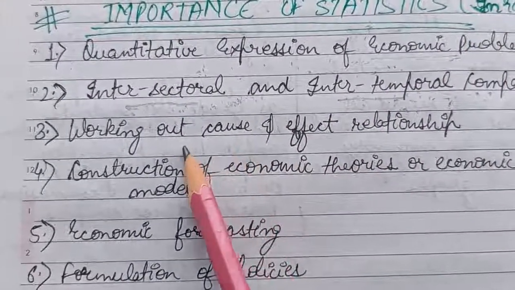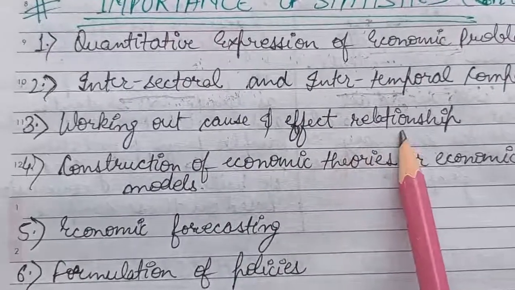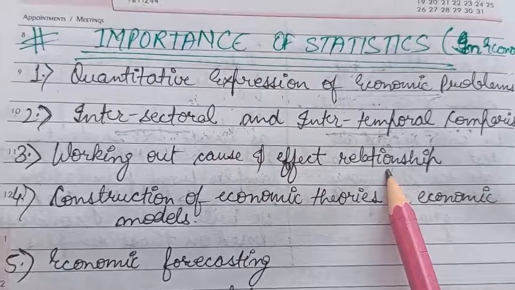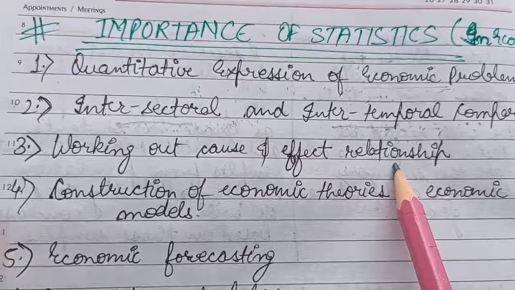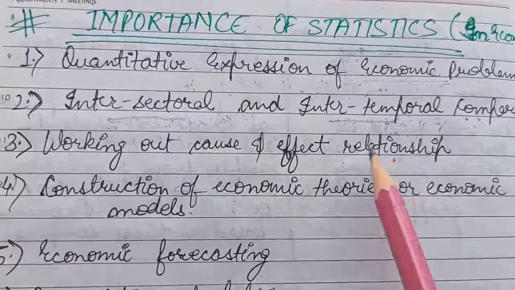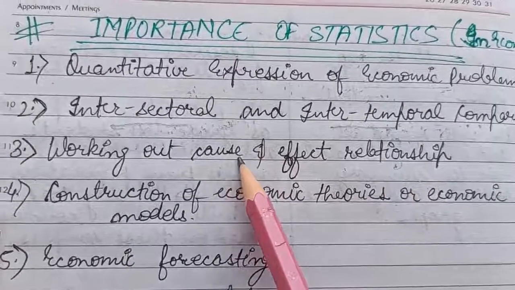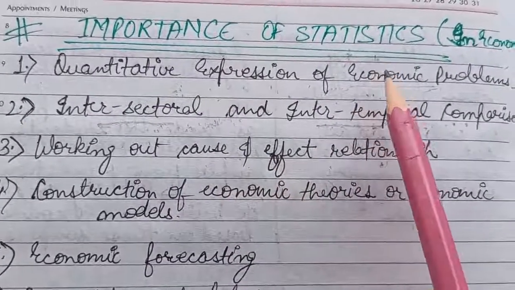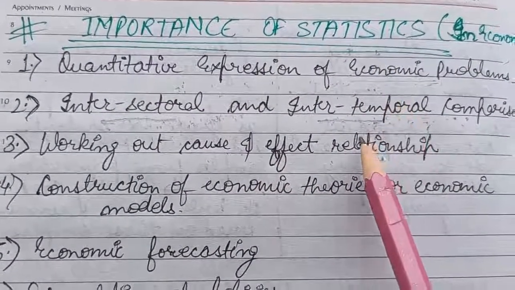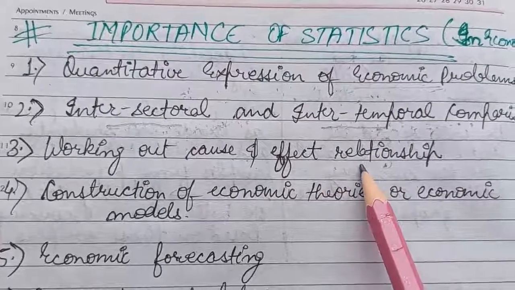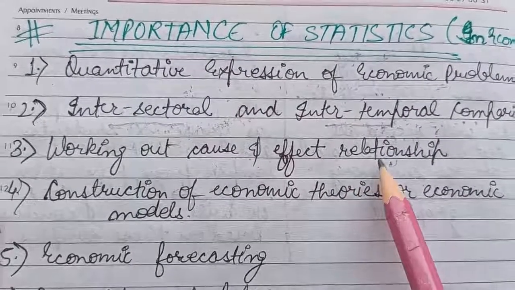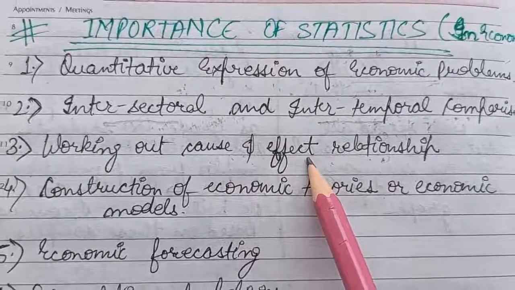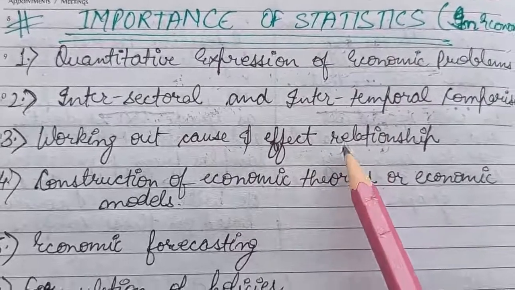The third one is working out cause and effect relationships. For example, I need to study why the GDP growth has declined in our country this year. For that, I will study the causes of the decline in GDP, and that decline was shown by statistics by collecting the data. I collected the data of the previous year and of the current year, then compared the data, and now if I want to see the causes or the effect of that data, I can also do it through statistics. Or we can take another example.